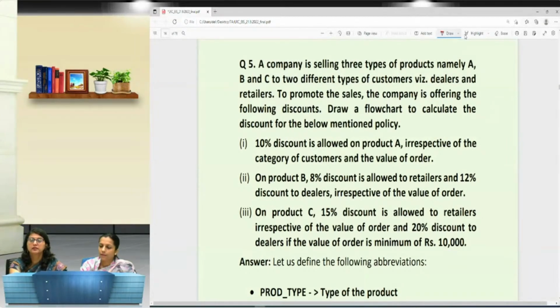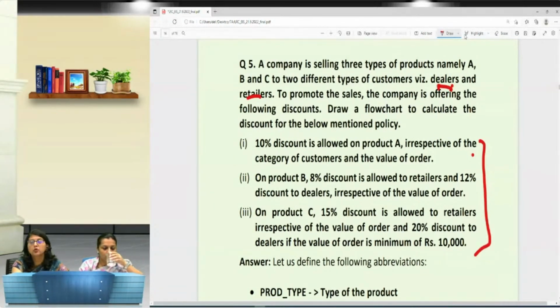There could be a flowchart. They would ask you to get the output, and if not that, then there would be certain wrong symbols that they might have used in making the flowchart. They may ask you to identify those, or they may ask you to prepare a flowchart. So here, you have to draw a flowchart. These are the 3 conditions: a company is selling 3 types of products, A, B, C, and there are 2 types of customers, dealer and retailer, right? And then there are certain conditions applicable on these types of products or customers, and accordingly we need to find the flowchart.